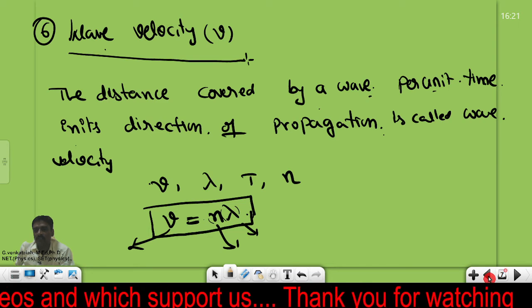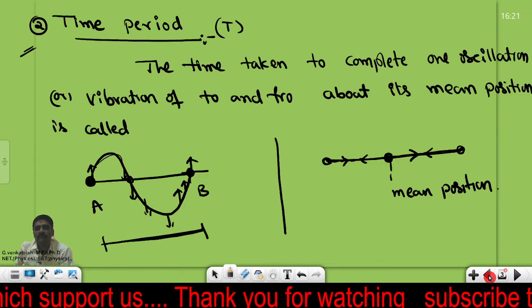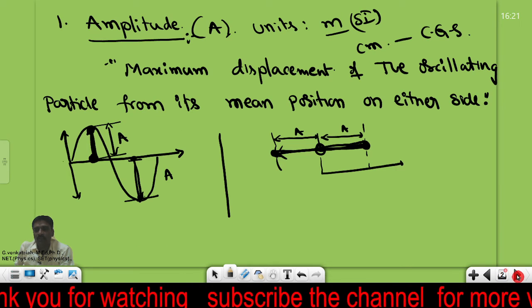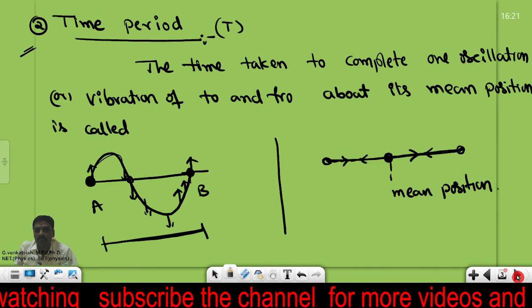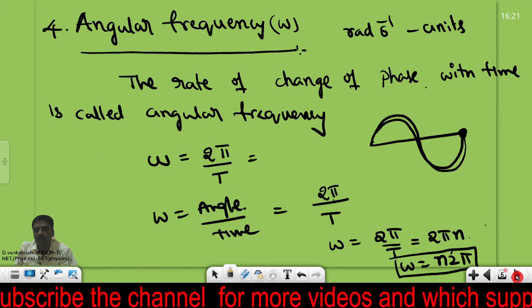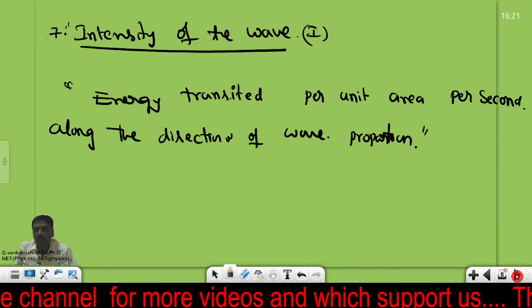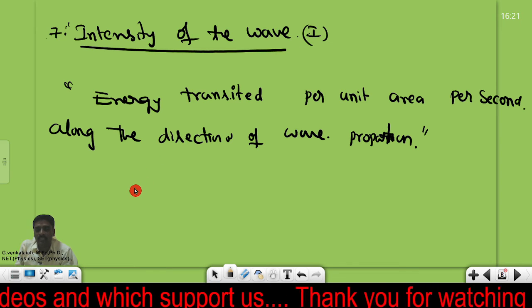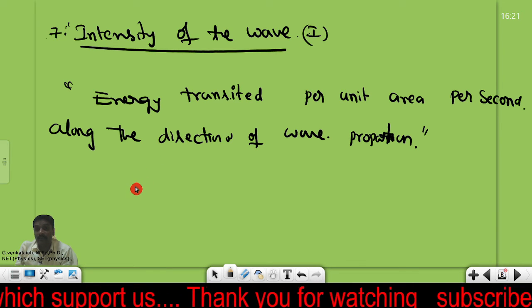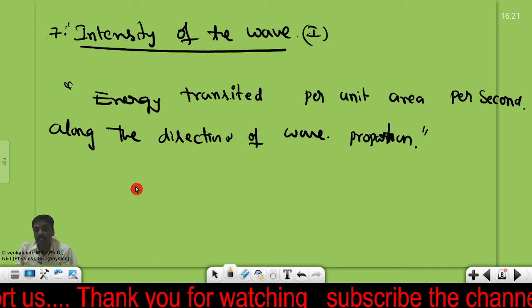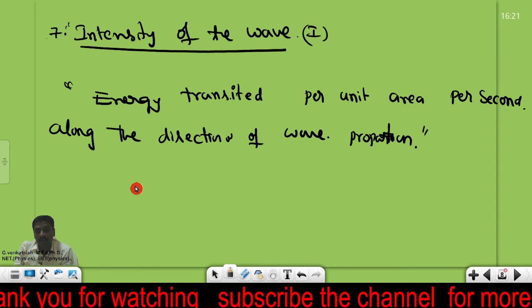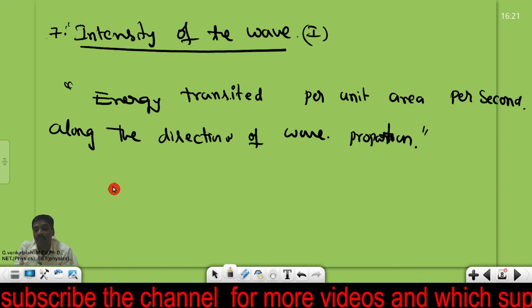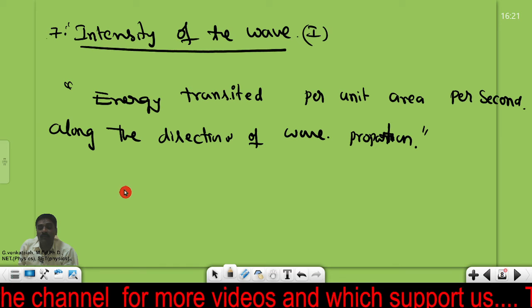Does it cover everything? One more is there, intensity of the wave. Let me complete that one also. What does intensity of the wave mean? Generally the intensity is nothing but the energy transmitted per unit area per second. So the energy transmitted per unit area per second in which direction? Along the direction of the wave propagation.